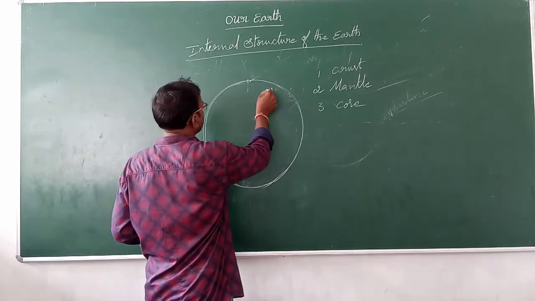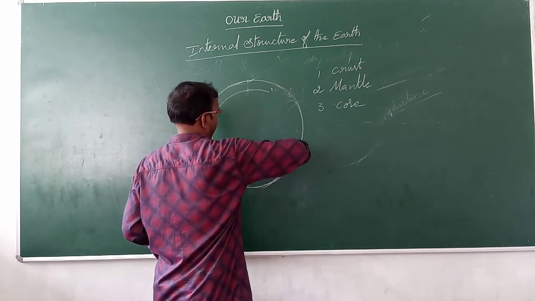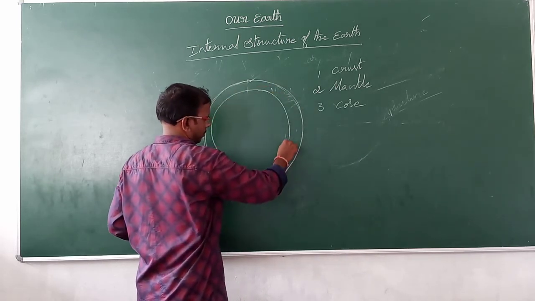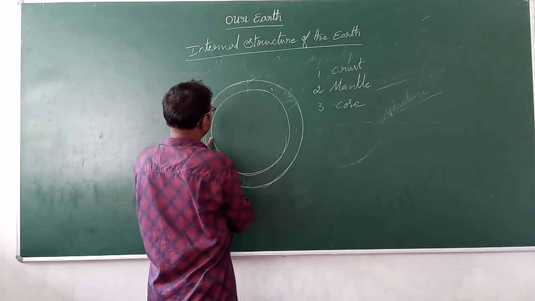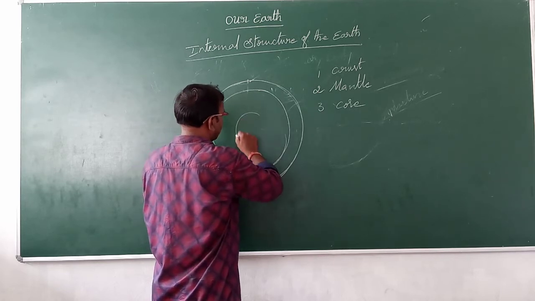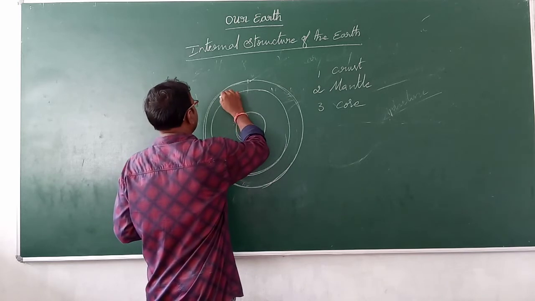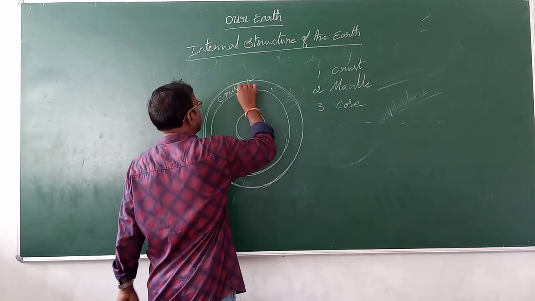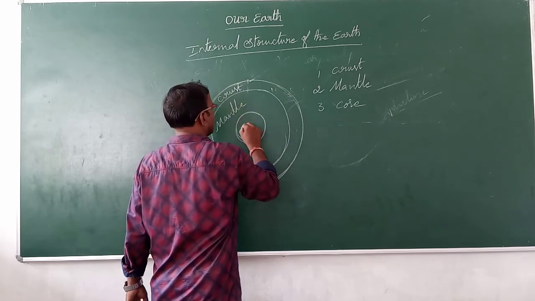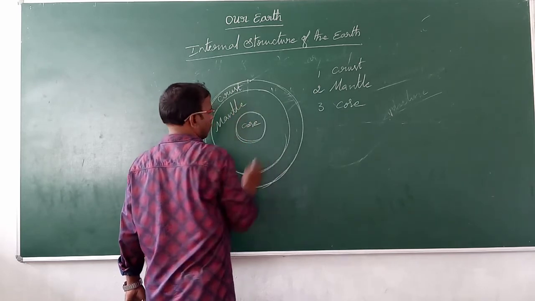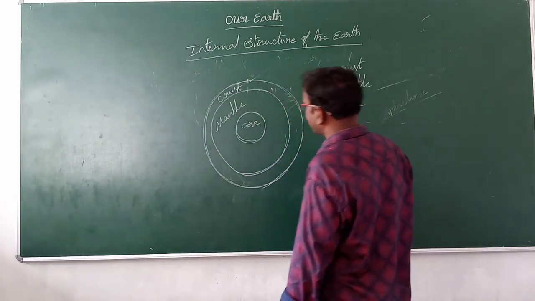This is crust, this is mantle, this is core. Okay, crust, mantle, core. We'll discuss the three layers.